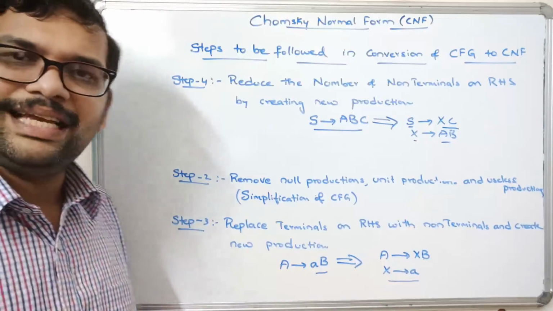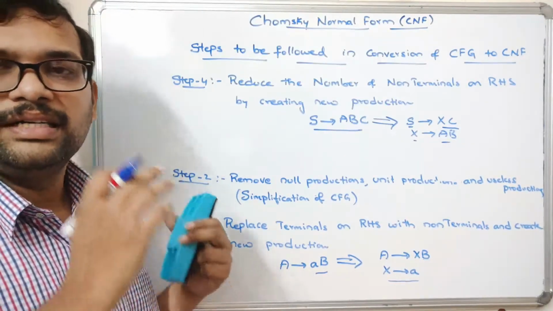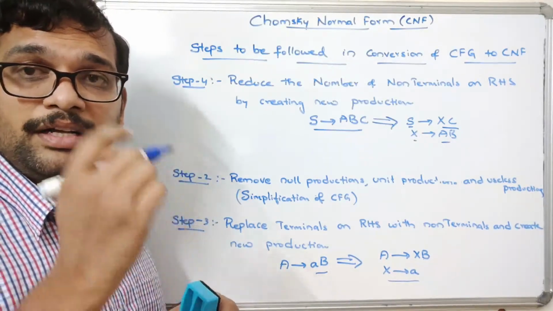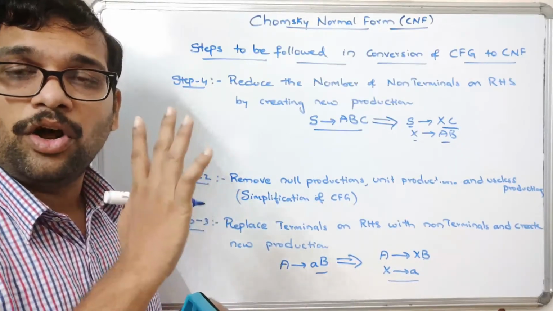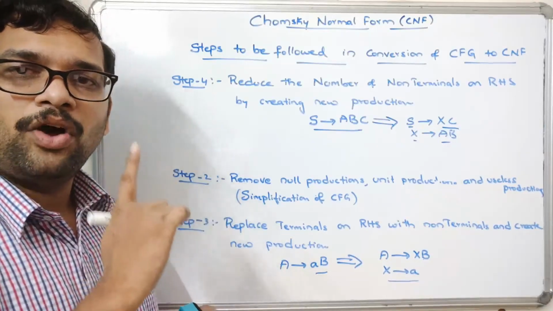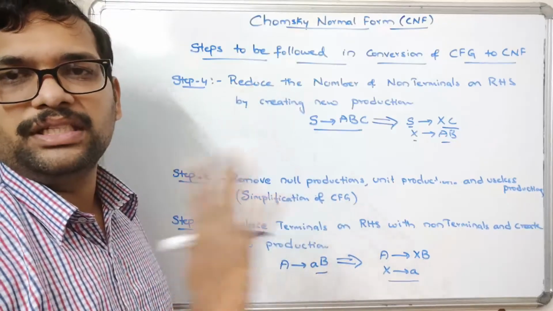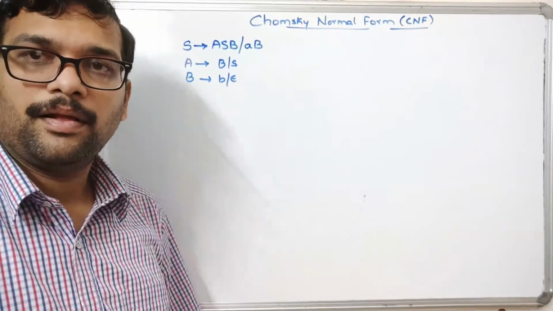Now let us see a small example so that you will understand how we can convert the CFG to CNF. The CNF is very important. The start symbol can have epsilon, a non-terminal can generate a single terminal, and a non-terminal can generate 2 non-terminals. So you need to remember all these things. Right? Now we'll see the example.